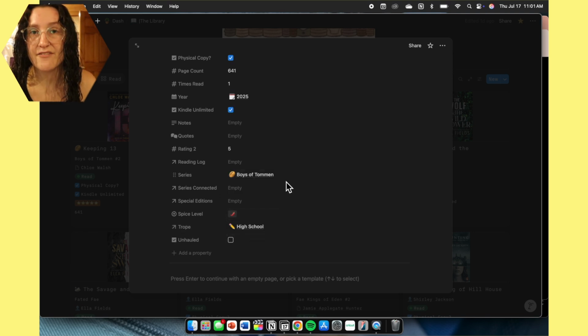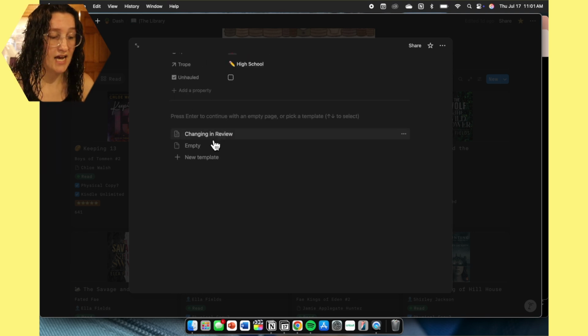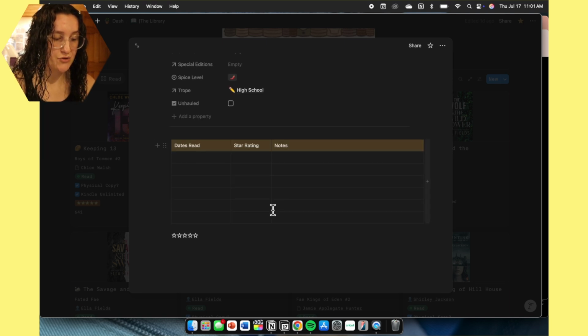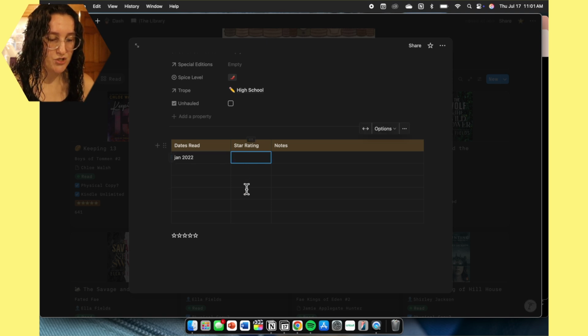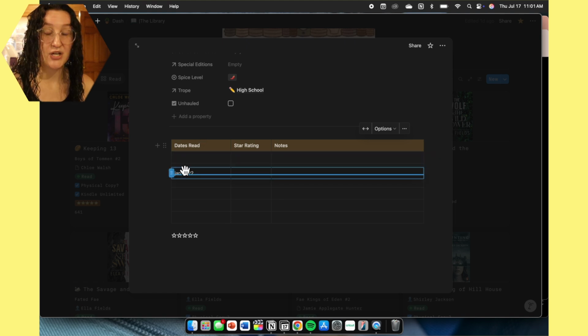If I have read it multiple times, then I have made a template for whether or not I have changed my opinion in review. So these are the stars that I like to use, so I keep them down there. I have the dates that I read. Let's say I've read it January of 2022. Then the star rating, I would highlight, copy, paste over here, and put my notes if I had any. Then we would move that one down and put the newest one in.